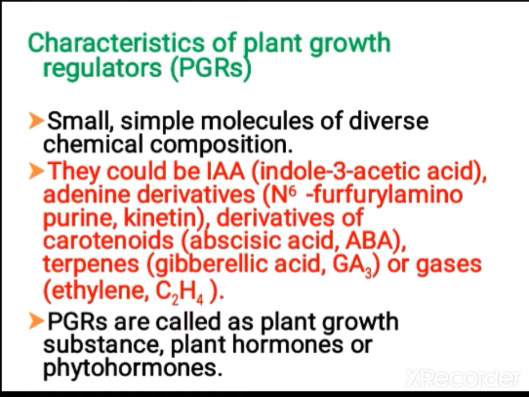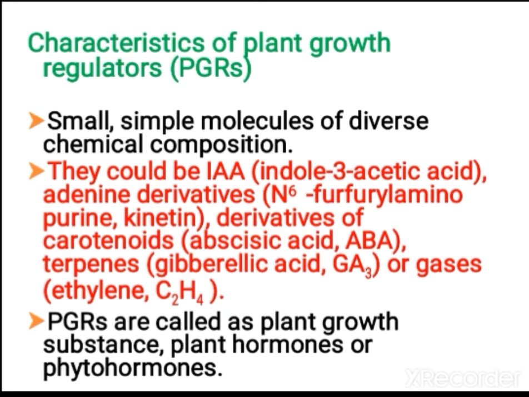Now let us see the characteristics of plant growth regulators, that is phytohormones. Phytohormones are plant hormones, and in short you can call them PGRs also. They are small, simple chemical molecules, nothing else, and they control various activities. They can be indole 3-acetic acid, adenine derivatives, derivatives of carotenoids, terpenes, or gases. Different examples are there for each and every category. It can be of any of the groups.